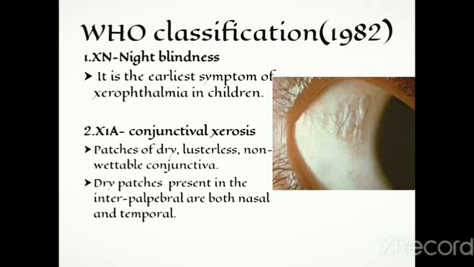Now let's talk about the WHO classification of xerophthalmia. So the first stage is night blindness. It is the earliest symptom of xerophthalmia in children. Then conjunctival xerosis occurs. In conjunctival xerosis we can see patches of dry, lusterless, non-wettable conjunctiva. Dry patches are present in the interpalpebral area, both nasal and temporal. You can see in this picture.